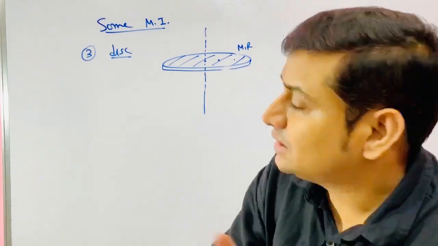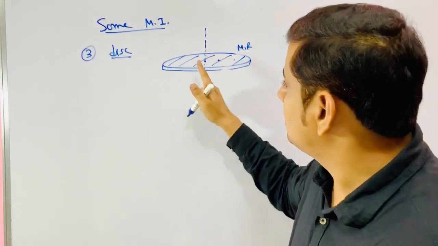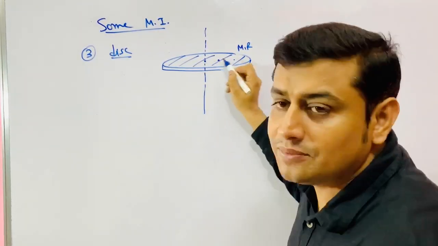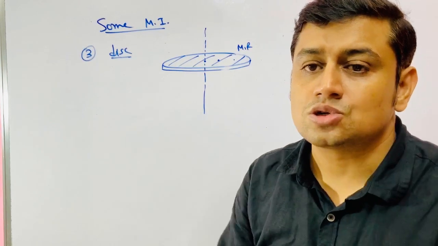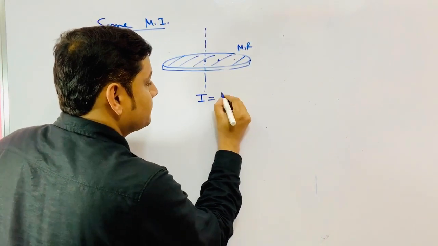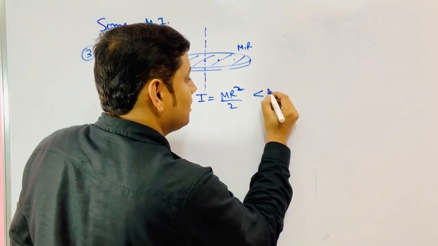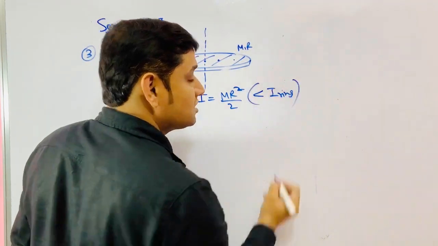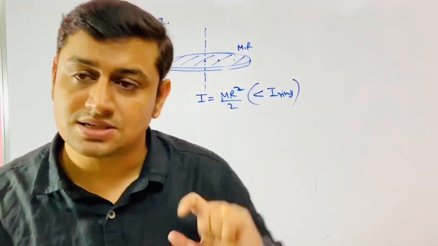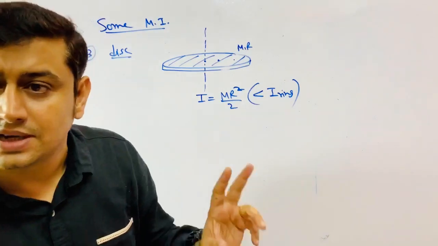So in the case of the ring, all the masses are located farther from the axis. In this case, from the same mass, some masses have been brought closer, so their contribution has decreased. So here the moment of inertia would be less than the ring without any calculation, and later on we can get that this is less than the moment of inertia of the ring, because in the ring the same masses are placed at larger distance. In this case, many masses are at closer distance, so their contribution compared to the ring has decreased.